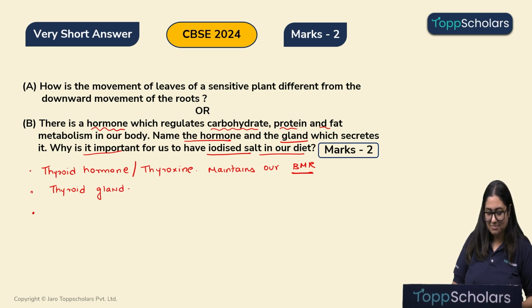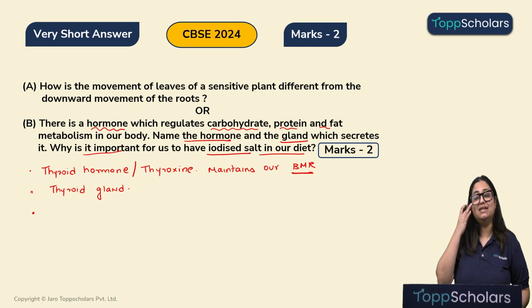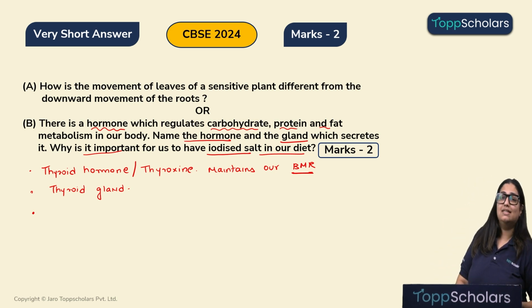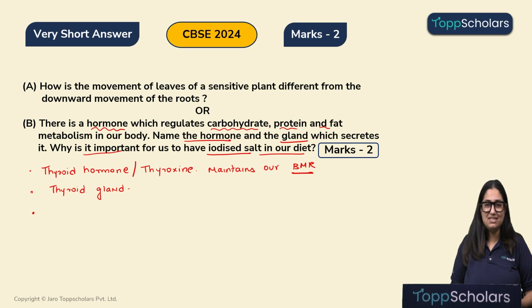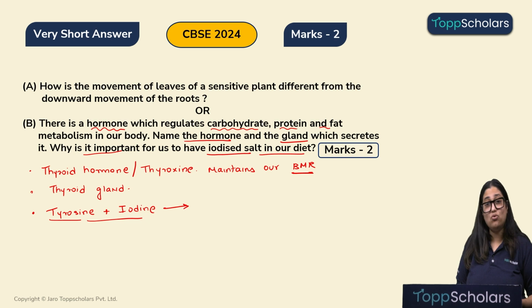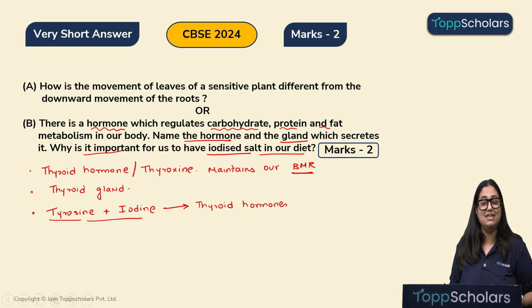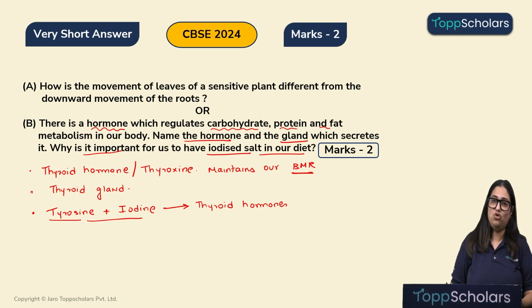And the next part of the question is, why is it important for us to have iodized salt in our diet? So please remember, children, that thyroid hormone or thyroxine is made up of two main things. It has an amino acid known as tyrosine, and when this tyrosine is bound with iodine, only and only then the thyroid hormones are produced. That means that iodine and tyrosine are the raw materials of thyroid hormone.